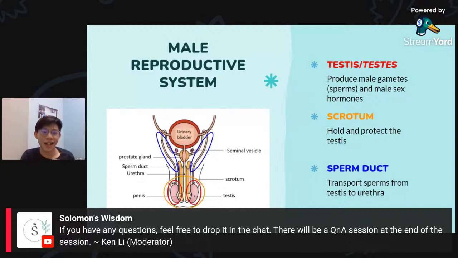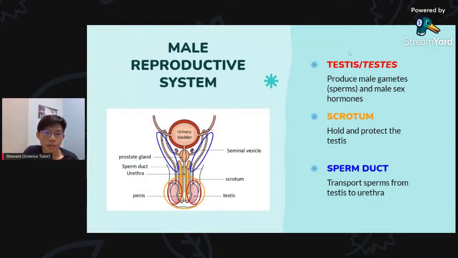Okay, so after asexual and after sexual reproduction, now we'll be moving on to the male reproductive system. First thing we have to know is about the testis. Okay, testis. Testis is the singular form. If you want to turn it into plural form, you can say testes. Okay. So what are the testes? How do they function? Okay.